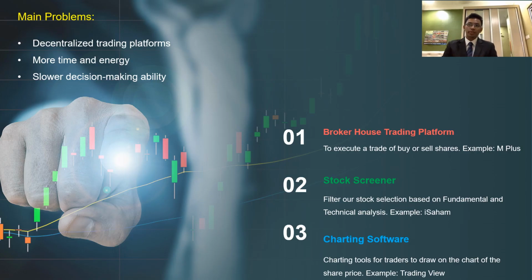So what are the main problems that are faced by our local investors and traders? The problem they are facing is a decentralized trading platform. So I will be giving you an example of three different apps that are required by all local investors and traders. Number one is the brokerage trading platform. It is a broker platform that we use to buy and sell securities, such as Melaka Securities, M+. Number two is the stock screener, an application that we use to filter stocks to choose the best stocks based on fundamental and technical analysis. For example, iSaham Stock Screener. And number three is TradingView, a charting software that is used by all traders and investors as their charting tools when they want to draw on their chart price.